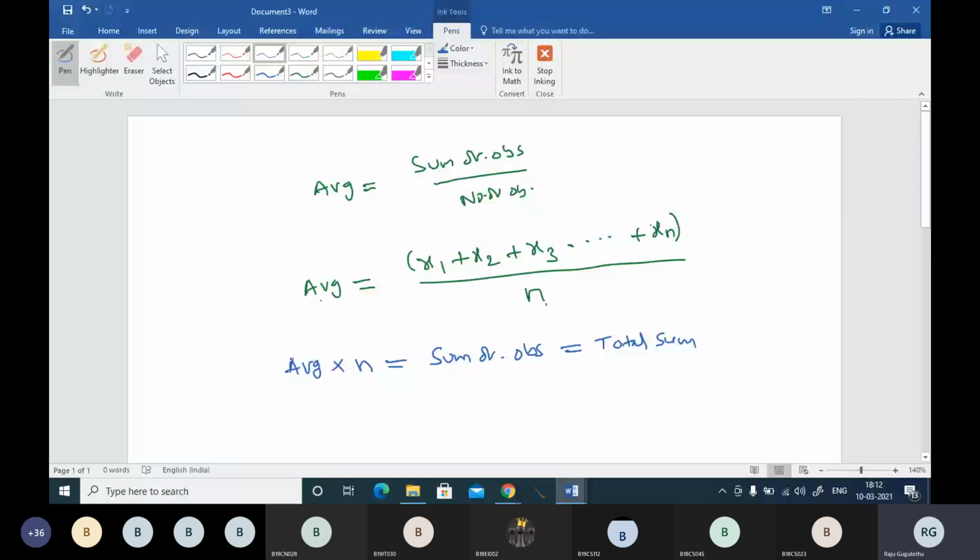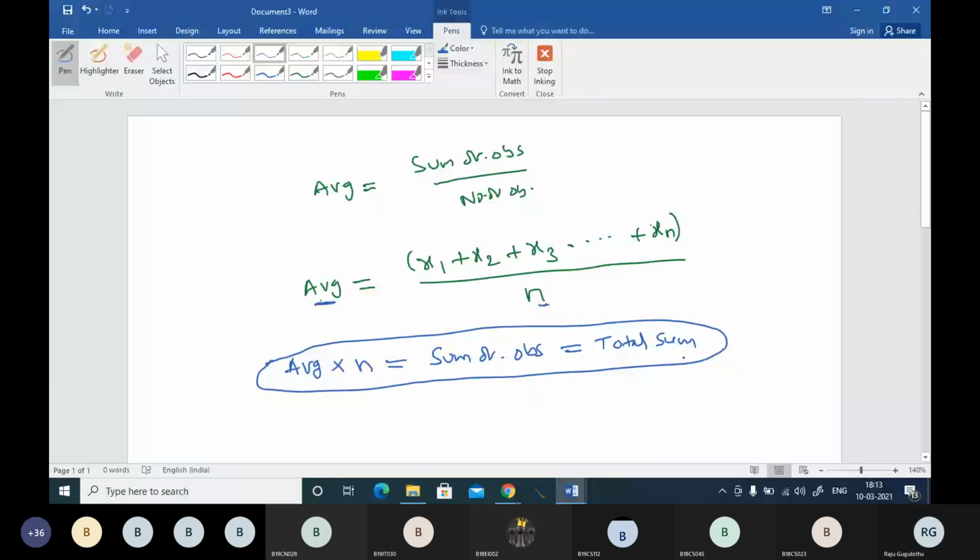So you can make a note of this one: average into number of observations is total sum. I will be finding this total sum for many problems, and I will be answering those problems based on this total sum.